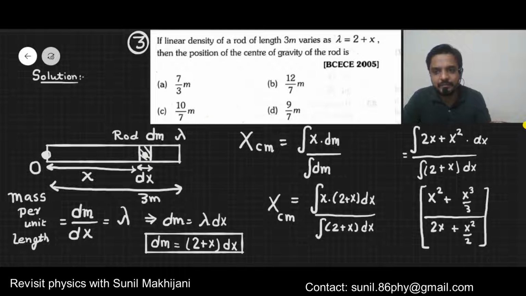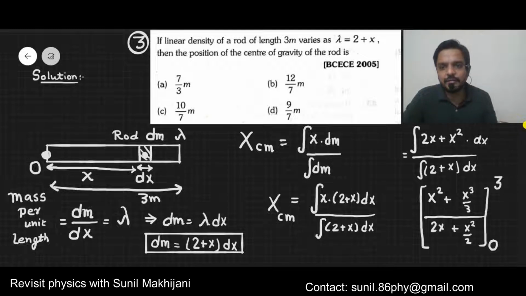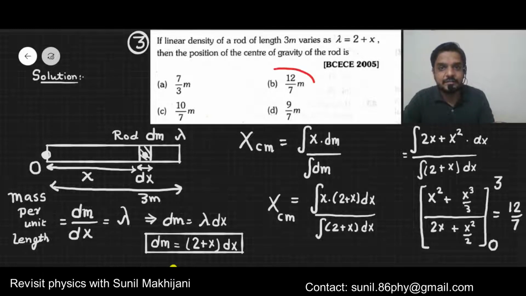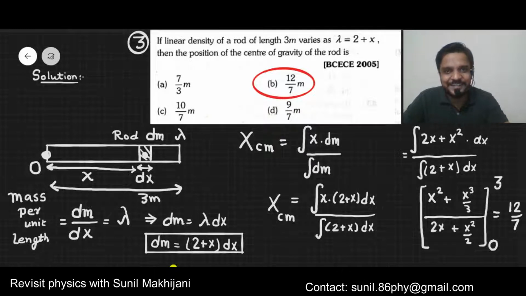Limits will be from 0 to 3. Just put the limits and solve it on your own. I'm leaving it up to you, the answer will come 12 by 7. That is, the center of mass is located at 12 by 7 distance from the origin. So this is the answer. I hope you got this.